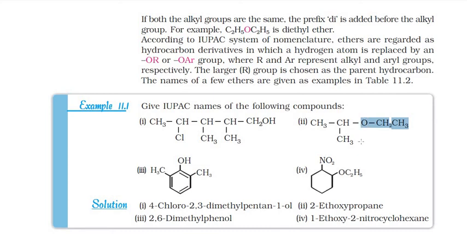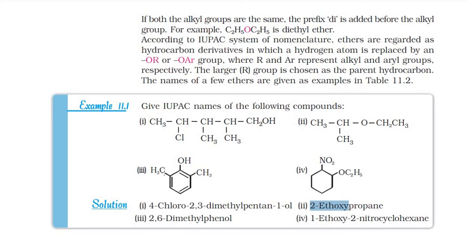Which comes first? Ethyl. So it is going to be ethoxy, because you can give the number from this side, this is carbon 1 and this is carbon 2, where the second carbon is having attachment with the oxygen, so it is written 2-ethoxy, and then comes propane, because it is 3 carbons all together.